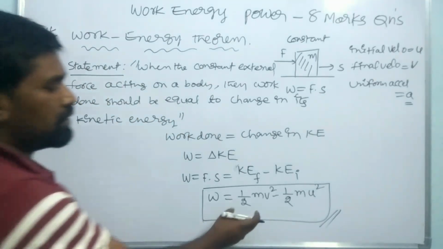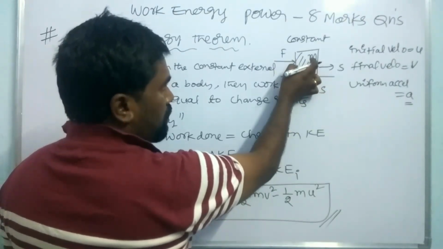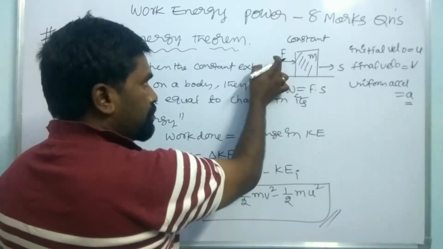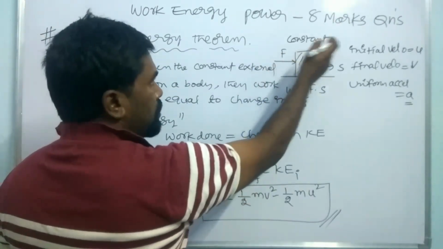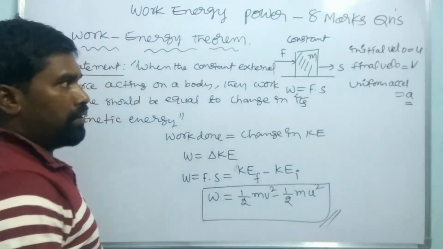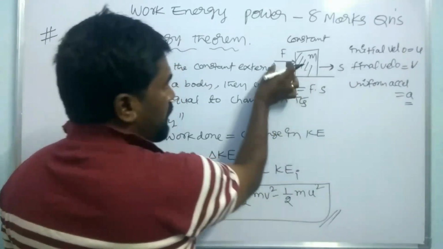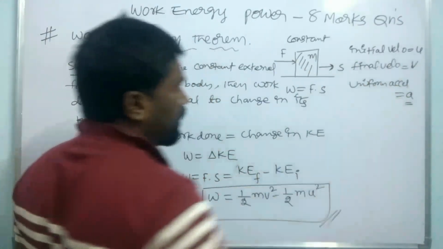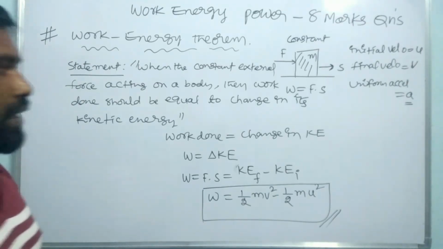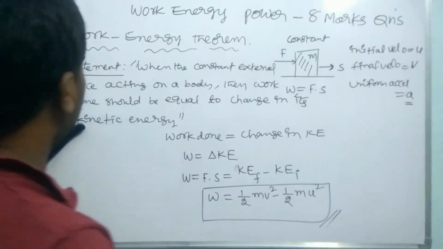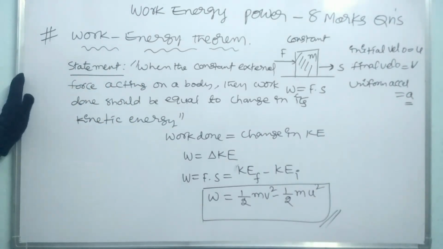The proof of the work energy theorem: we have to take a body of mass M and apply an external force F. Before applying the force, the initial velocity is U, and it is displaced by S by the external force. Then the final velocity is V, with uniform acceleration A. Hence we need to write an expression from the laws of equation of motion. Please note it all, take a screenshot and note it in your notebook.